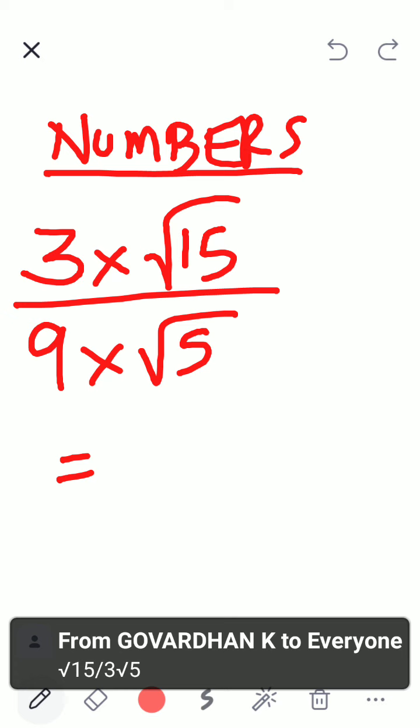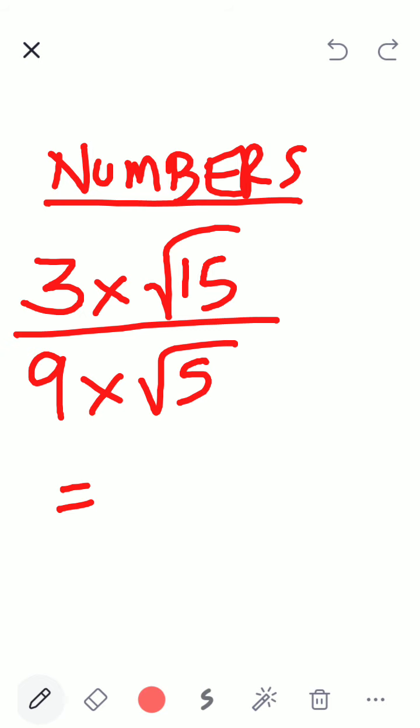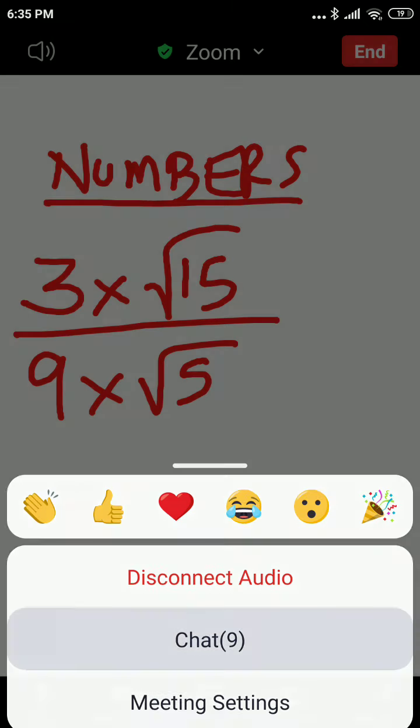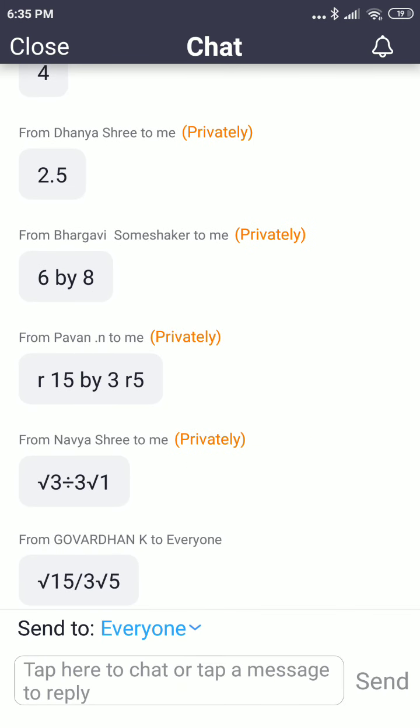Yeah, see, you all have not combined. You all have not simplified it to lowest form. No, Pawan, you also didn't.